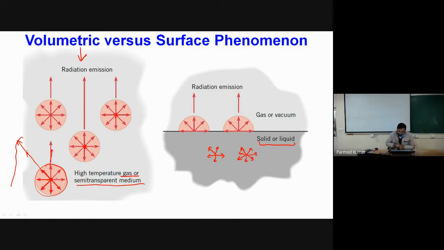However, what will happen is that this matter will be exchanging heat with all the internal substances, because solids or liquids are opaque. Under these conditions, whatever radiation has been emitted will interact with another molecule or another quantity of matter.